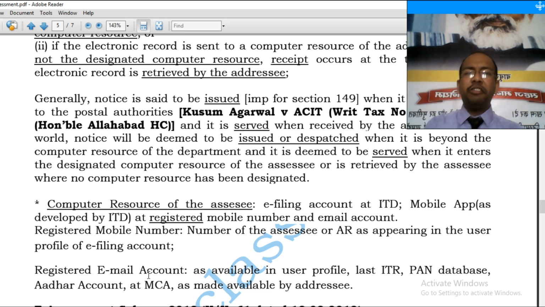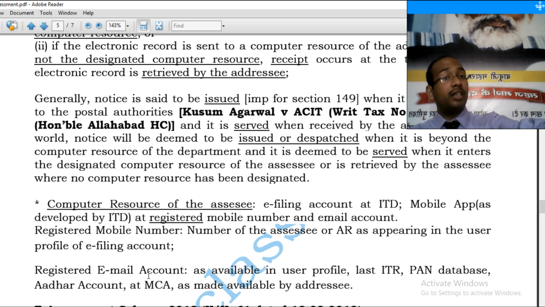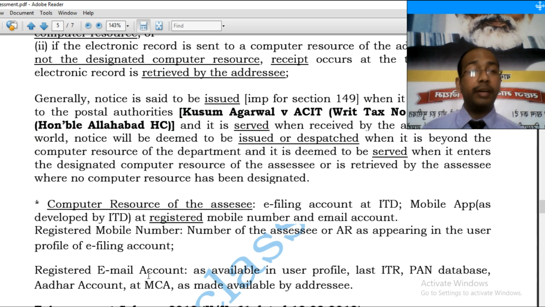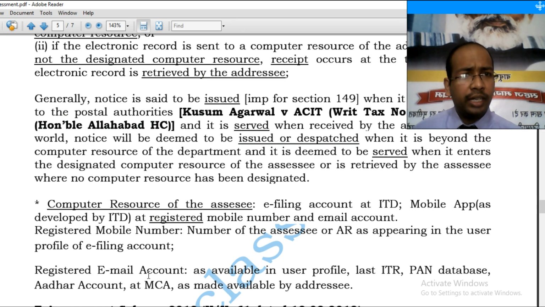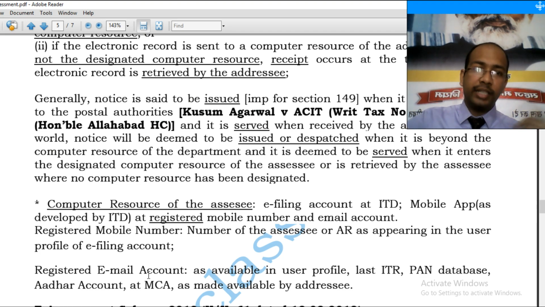Why? Because this e-filing account is not beyond the control of the department. It may be beyond the control of the assessing officer, but it is not beyond the control of the whole department, because back-end database is managed by the department. So can it be said it is beyond the control of the department or the assessing officer? This again is a matter of contention in the light of Information Technology Act. Though the department will plead very well that since notice has been placed in your e-filing account, it is a valid service, not even issuance, service, and service predates issuance. Now then again Lakshman Das Khandelwal will come, whether issuance is there or not.